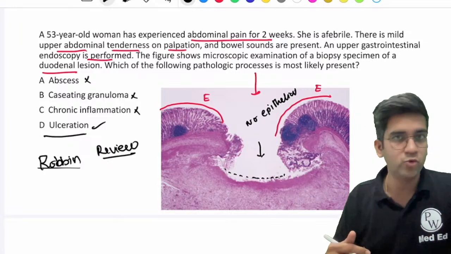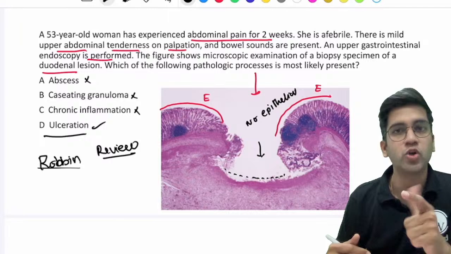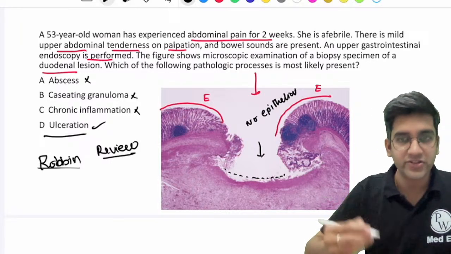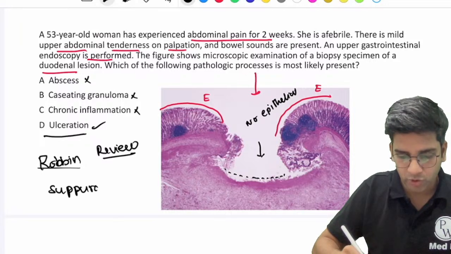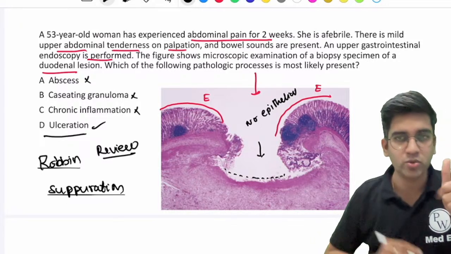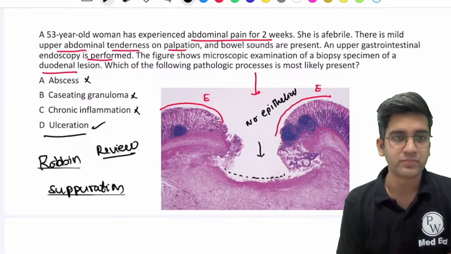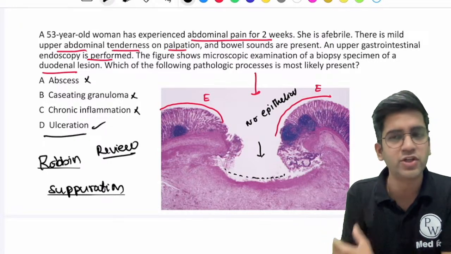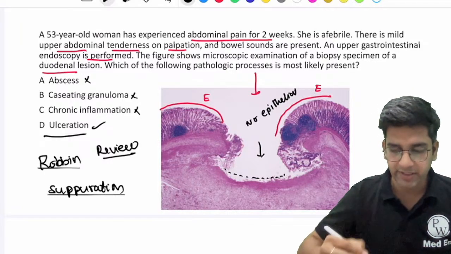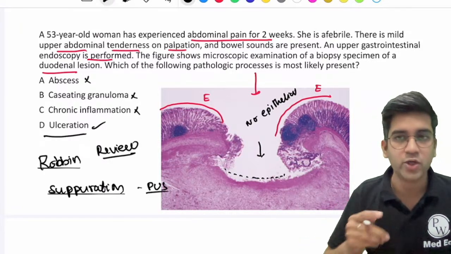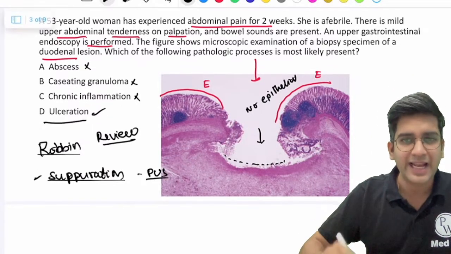I'm going to write a few morphological patterns of inflammation. I want you to say, where do you see them? Acute or chronic? That is enough for me, right? You have a disease where the question says you have a suppurative inflammation or suppuration. What does it mean? Acute or chronic? Just comment acute or chronic, that's enough. What does suppuration mean? I call something a suppuration when it is lots of pus, right? So when you have lots of pus formation, I call it suppuration. Perfect, Sunil. It is acute. Great, right? Okay, amazing.